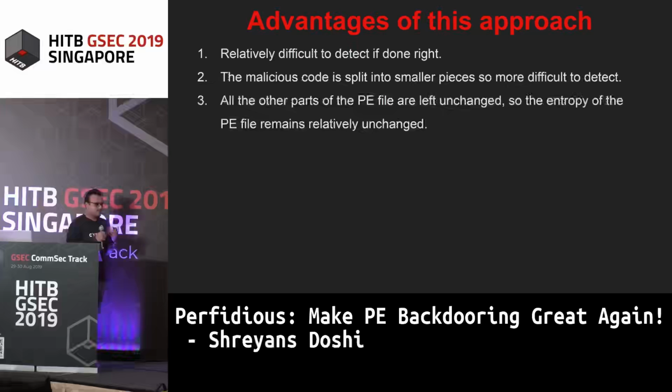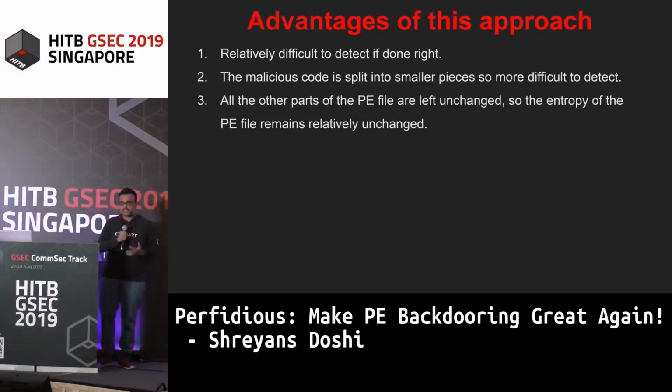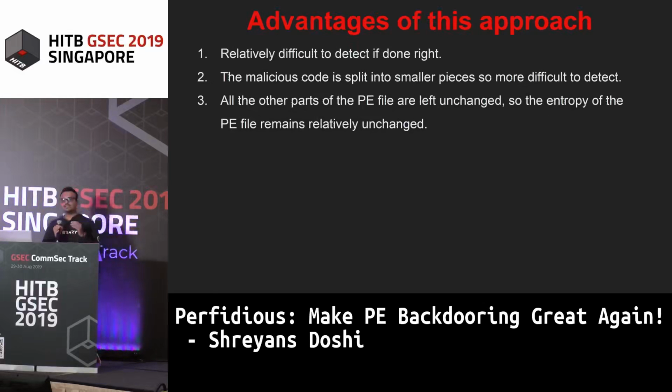The problem with this approach is that it's really difficult to implement. If you cannot really control all the fields inside every single structure inside a PE file, this cannot really be done, because once the malicious code is injected within the text section, you need to recalculate all the different calls that are being made to addresses inside the benign text section, because the data section and each and every section beneath the text section will move downwards.